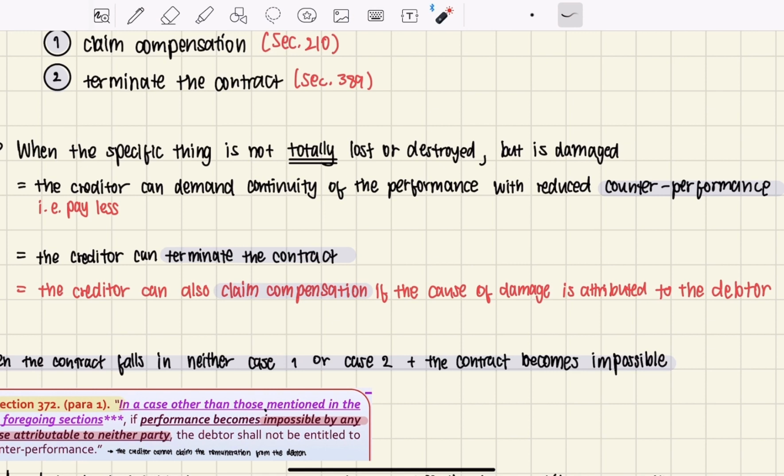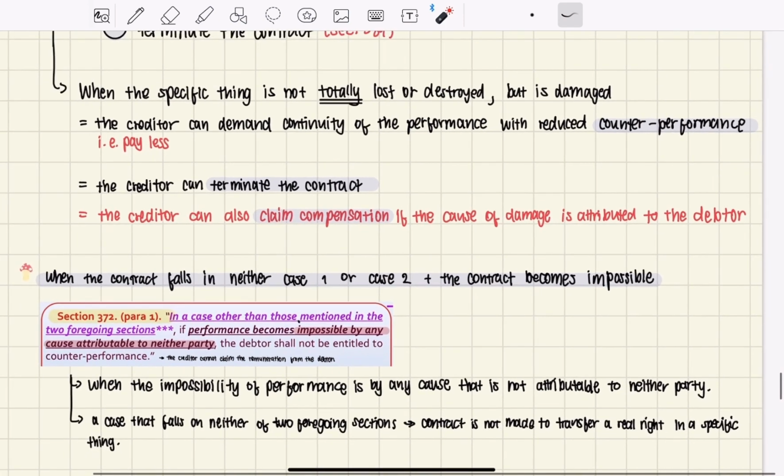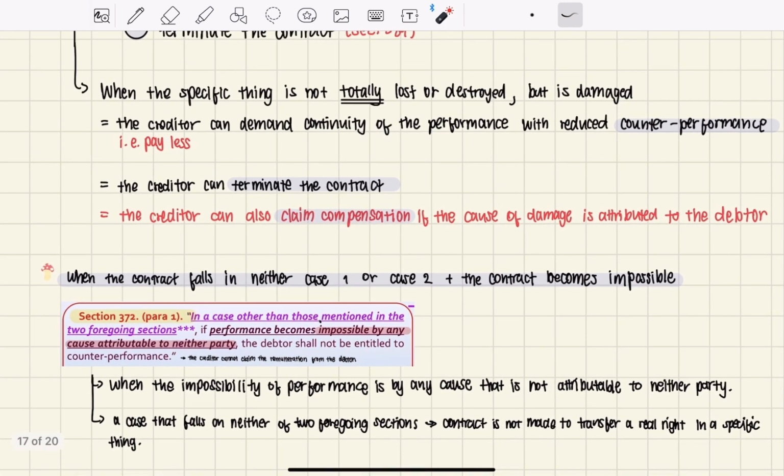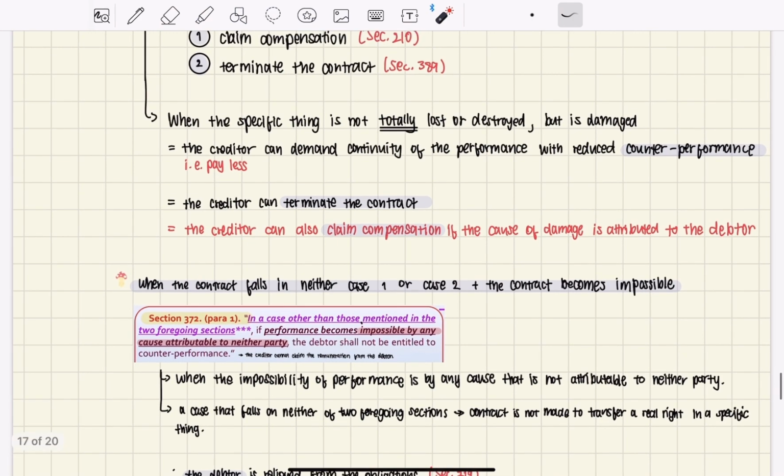In that case, the creditor can demand the continuity of the performance, but maybe they have to pay less because it's already damaged. Or the creditor can terminate the contract. The creditor can also claim compensation if the cause of damage is attributed to the debtor.